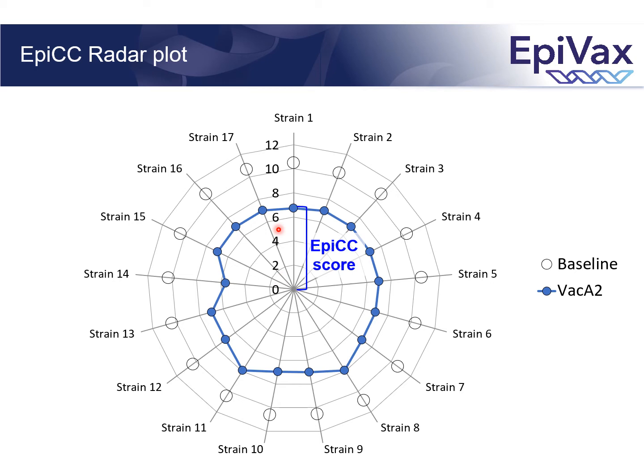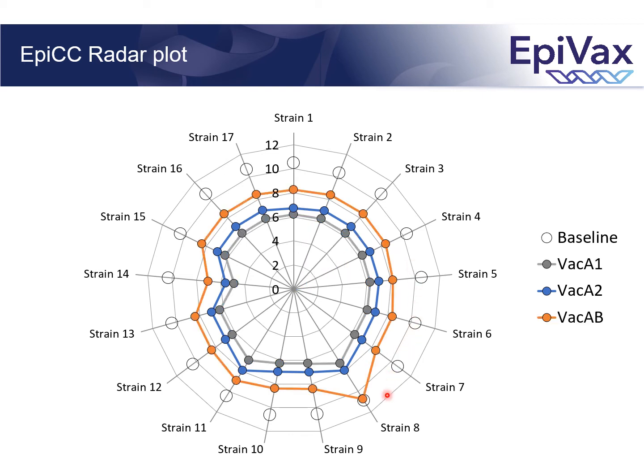Each point represents how much T-cell epitope content is shared between a given vaccine and a strain. A perfect vaccine, a vaccine that matches all the T-cell epitope content in the filostrains, will have EPIC scores that are identical to the baseline scores. And we can visualize and compare multiple vaccines.